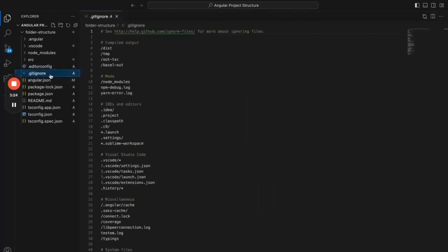So the next file is git ignore. In real-time applications where we will have a repository like Bitbucket or maybe GitHub or any other GitLab, when we push our changes to the repository, there is no need to push some of the files, because these files are going to be auto-generated again wherever we run the application, whether it is on the cloud or any other place. So there is no need to commit these files to the repository. For that reason, we have a git ignore. That means it will ignore them from the Git repository. Any file that is not relevant and no need to push, you can give a particular file path or file name, so that it will be ignored when we commit the code to the repository.